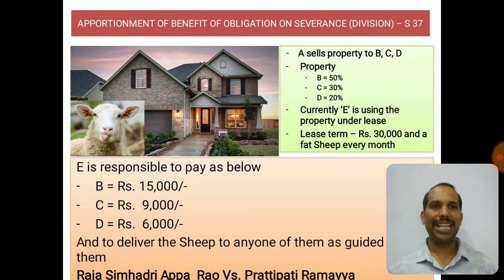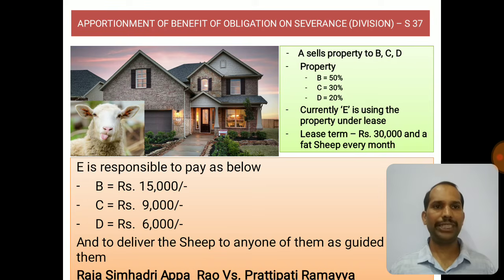Now when the ownership transfers, how does E make the payment? For E, it's very easy to distribute 30,000 rupees. He pays 15,000 to B, 9,000 to C and 6,000 to D, because B has 50% of the rent share. So he gets 50% of the rent, which is 15,000 from 30,000, and C has given 30% of the share. So he gets 30% of 30,000, which is 9,000 rupees, and D has made 20% of the contribution in the share. So he gets 20% of 30,000 rupees, which is 6,000. So it's a very easy mathematical calculation.